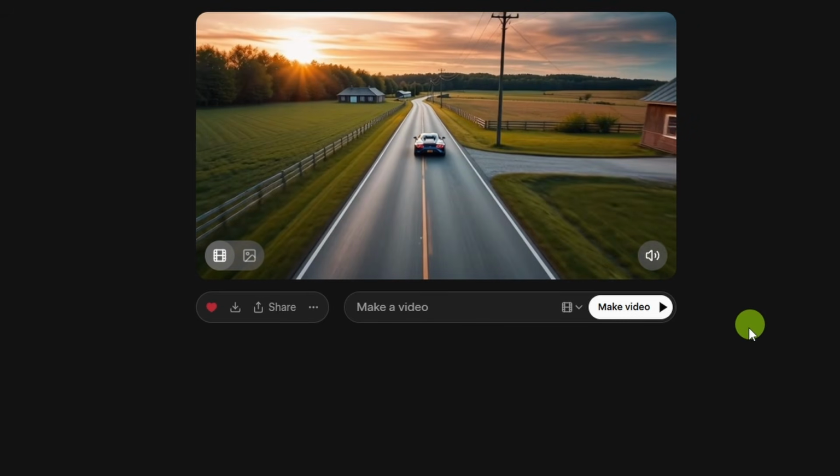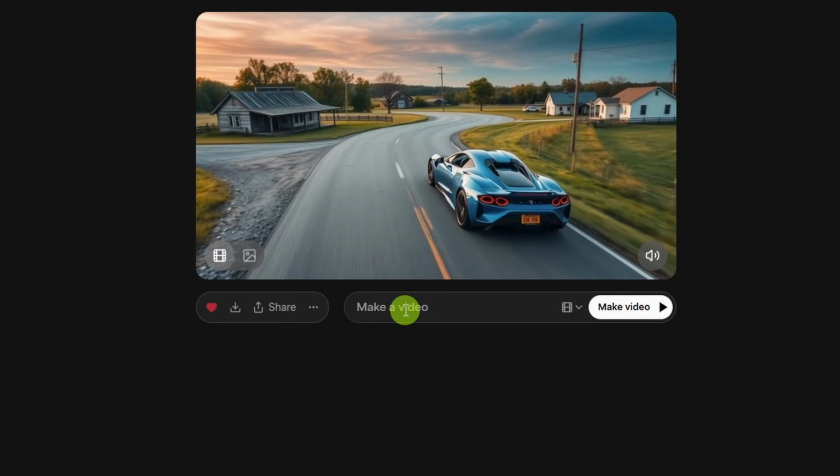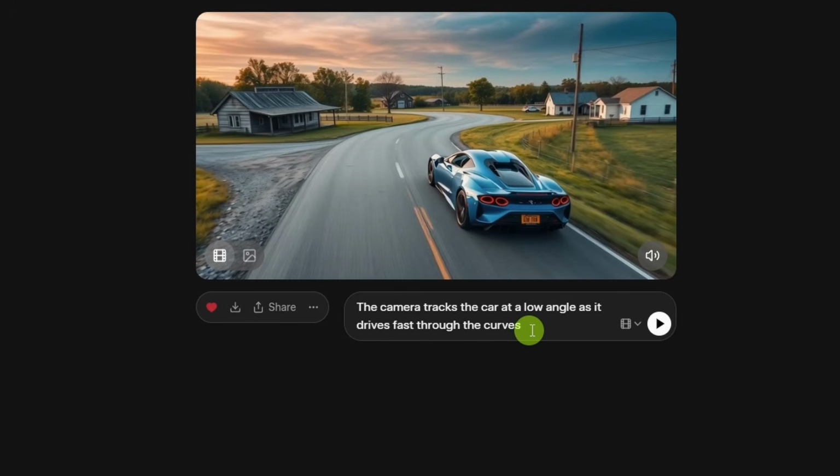Okay, that's some strange audio, and I'm not so sure about the driving, and the lines on the road get a little weird, but that's what it did. If we want to add a prompt, let's go ahead and drag this back to the starting frame here. We'll just say the camera tracks the car at a low angle as it drives fast through the curves. Click this play button to generate.